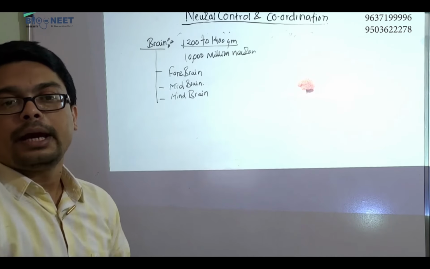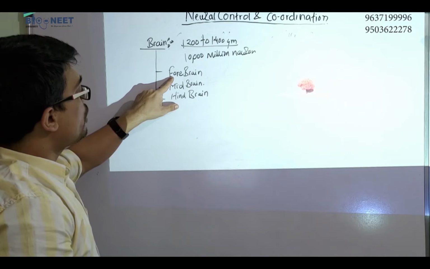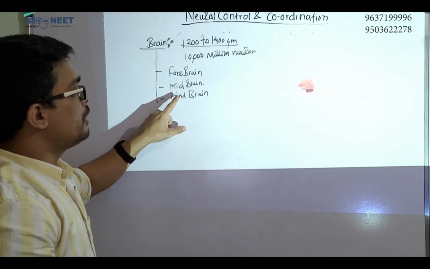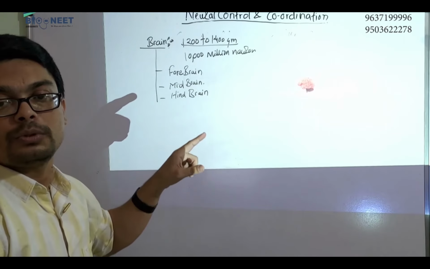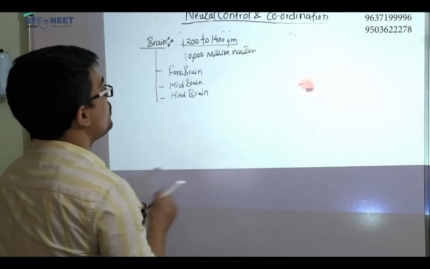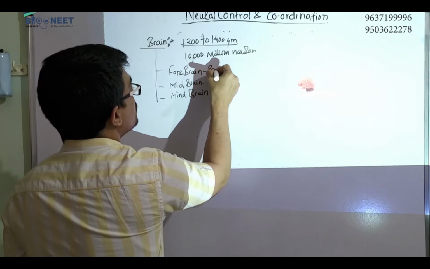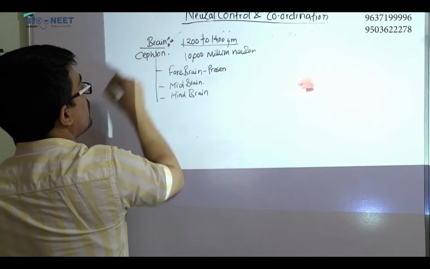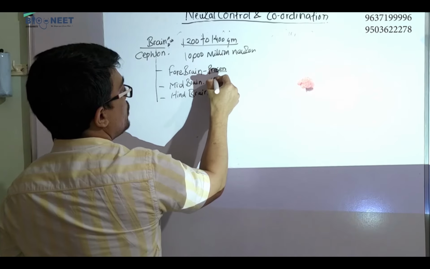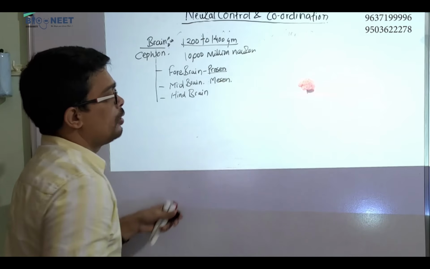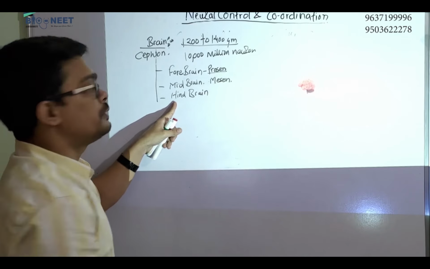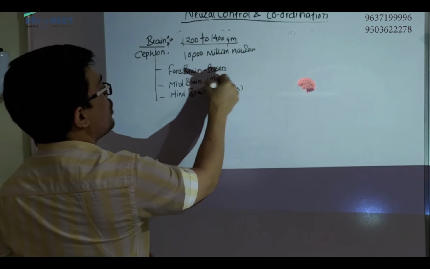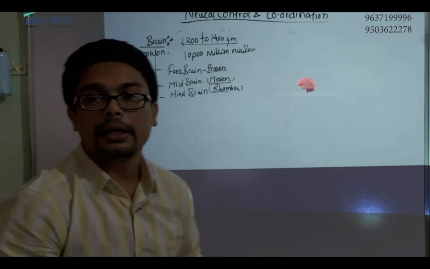Forebrain, midbrain and hindbrain. Fore यानी पहला, mid यानी बीच में का, hind यानी सबसे last one. Okay, so this forebrain, midbrain, hindbrain, they are also called proscene. Brain is also called cephalon. Prosencephalon, mesencephalon. Don't confuse. This is not telencephalon. This is rhombencephalon. Okay. So these are the part of the brain: forebrain, midbrain, and hindbrain.